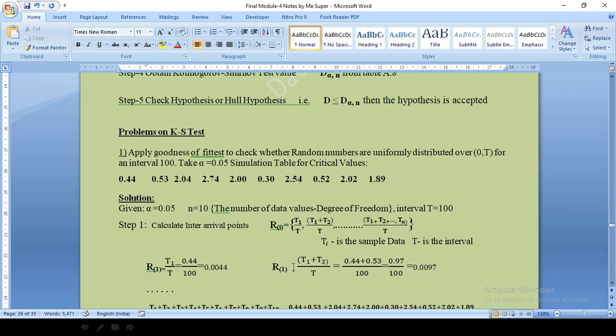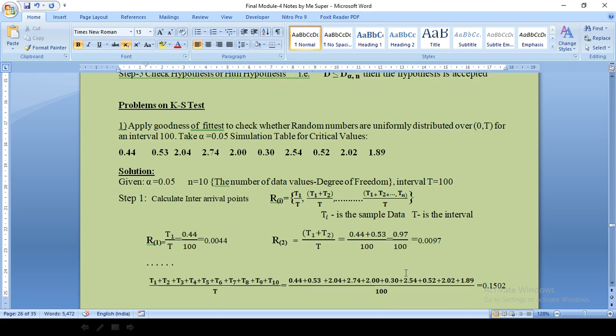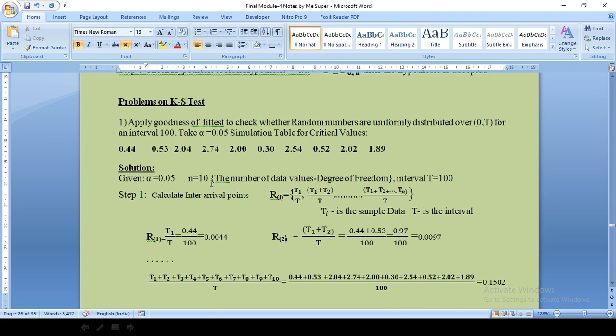So the R2 value will be, according to the formula, T1 plus T2 divided by T. That is, T1 is the first value and T2 is the second value, divided by T. Similarly, R3 will be T1 plus T2 plus T3 divided by T. R4 will be T1 plus T2 plus T3 plus T4 divided by T. R5 will be T1 plus T2 plus T3 plus T4 plus T5 divided by T. Like this it goes. You calculate R2, R3, R4.